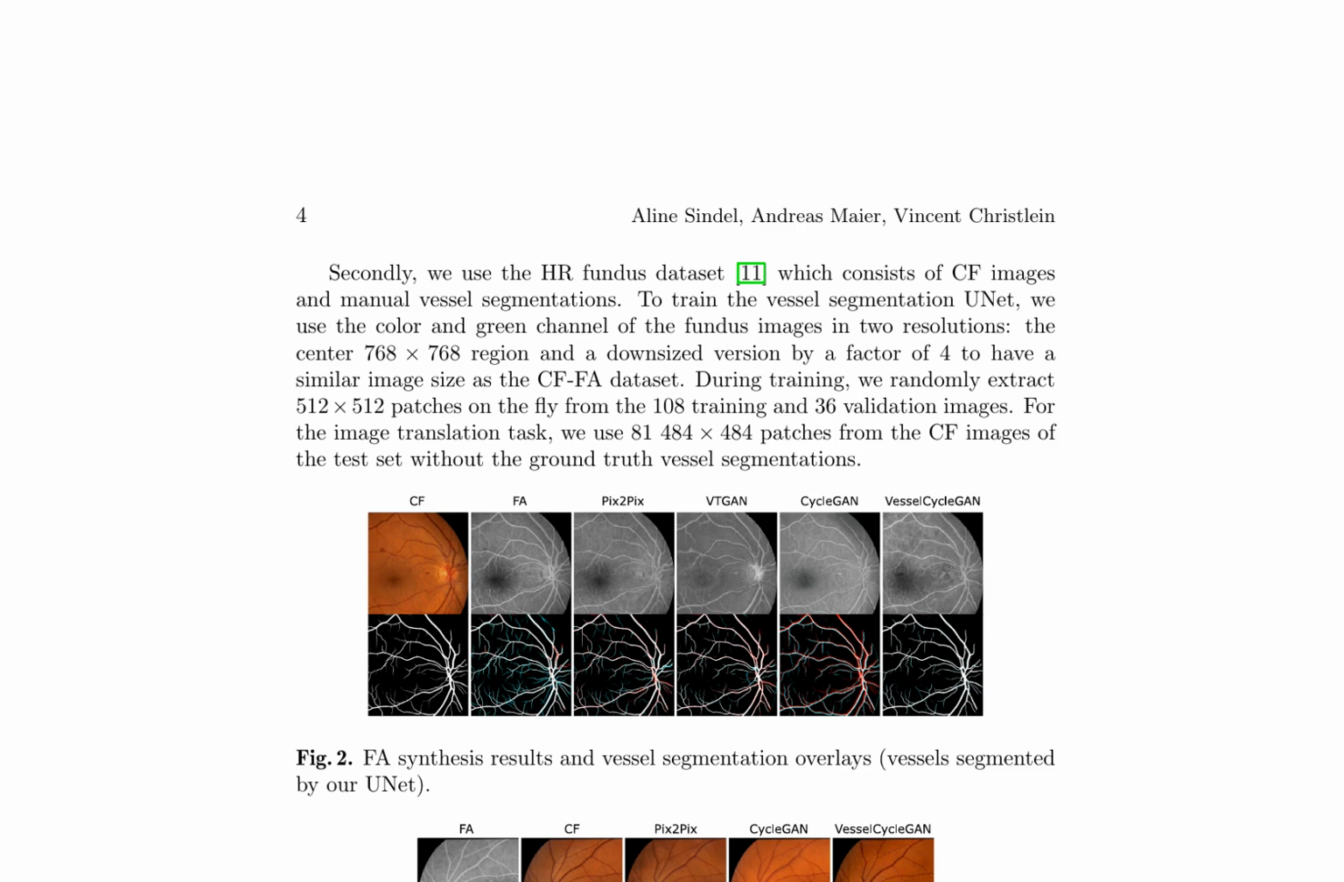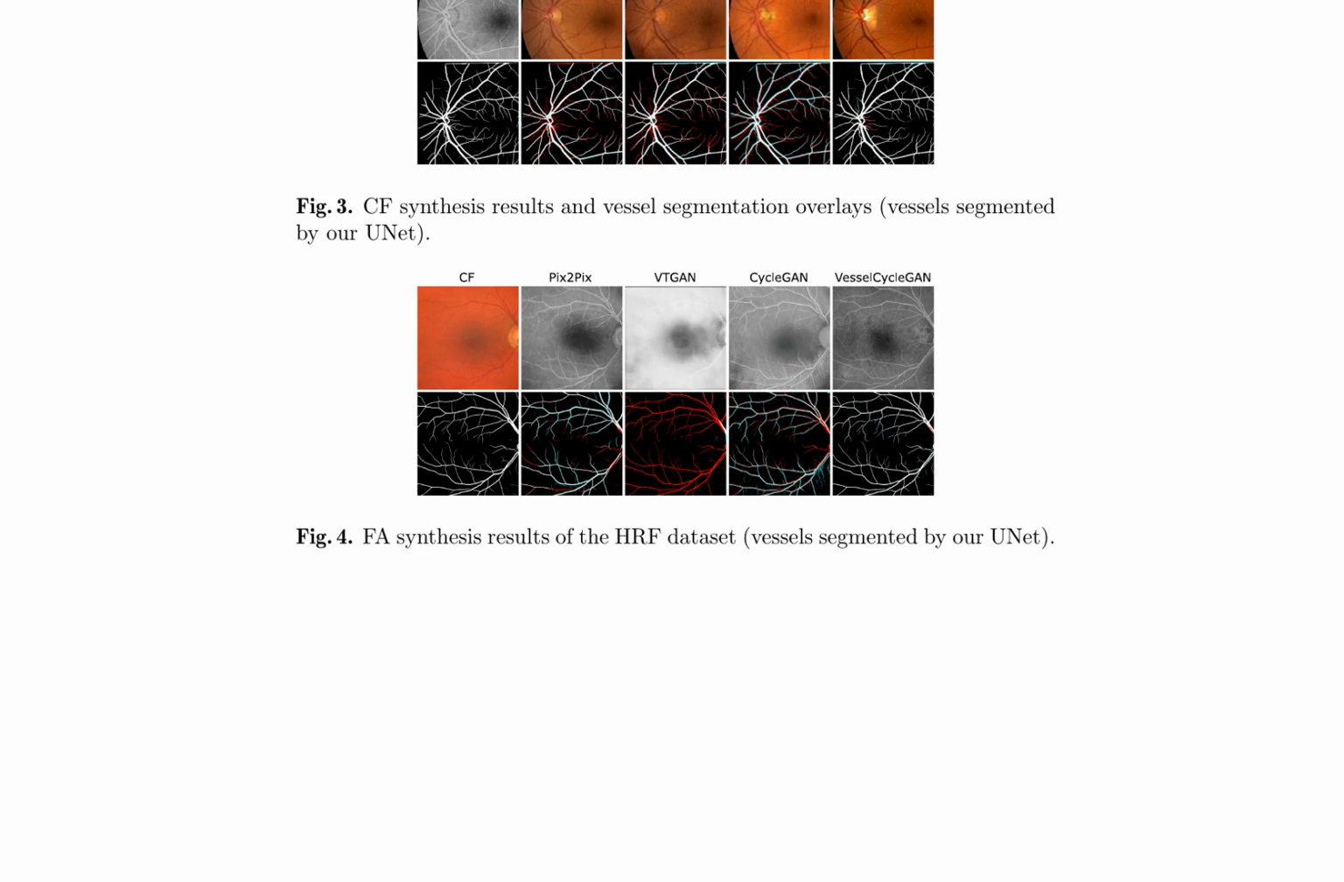For each training image, 9 512x512 patches are randomly cropped to 448x448. The HR fundus dataset is used to train the vessel segmentation UNet, and 81 484x484 patches from the CF images of the test set are used for the image translation task. The authors demonstrate the synthesis results in vessel segmentation overlays in figures 2 to 4, showcasing the effectiveness of their proposed method.